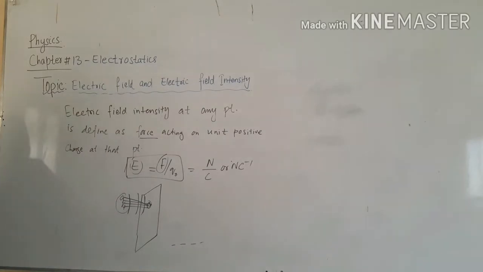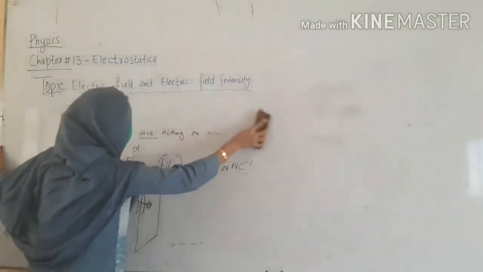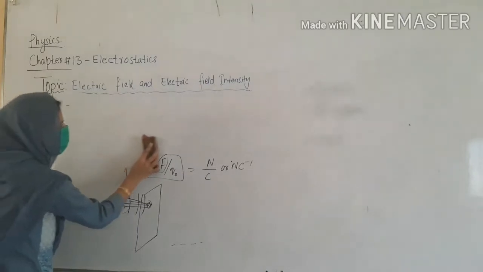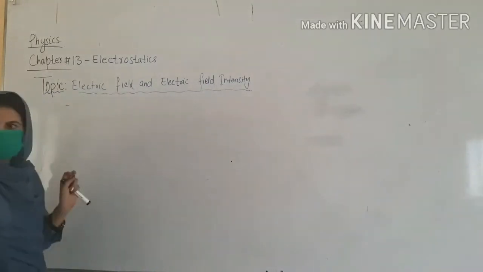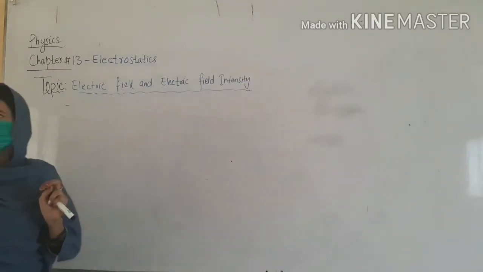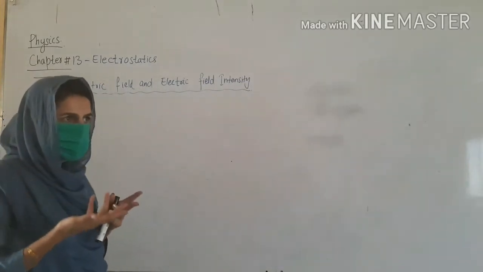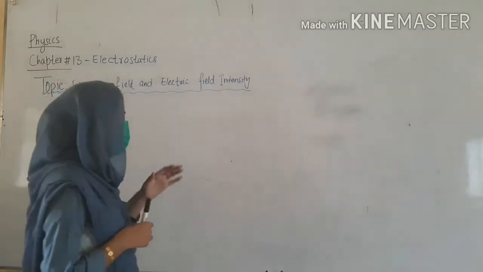This is about electric field and electric field intensity. Now we are discussing the strength, and then this force.